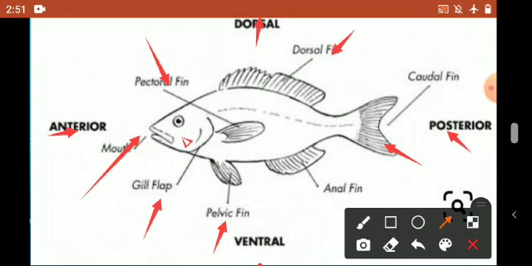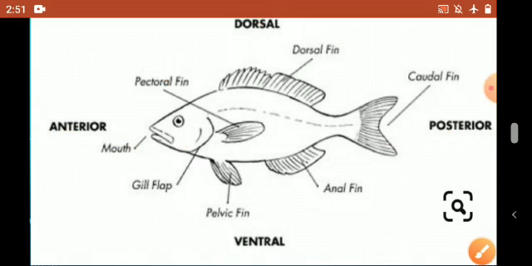So these are the parts of a fish, and it belongs to the kingdom Animalia, phylum Chordata. That's all about this class Pisces.